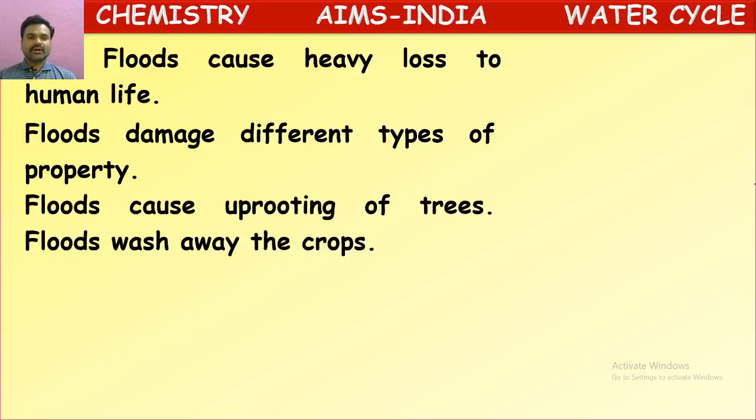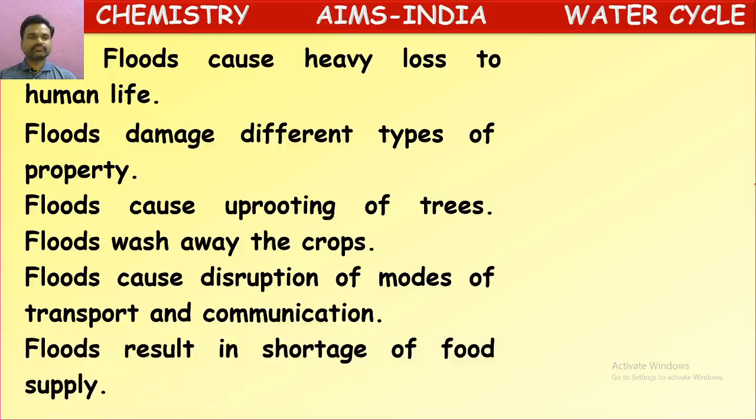Floods cause uprooting of trees. Floods wash away the crops. Yes, sometimes we observe floods causing uprooting of trees. Even big trees will fall down because of this flood. The soil around the tree will be washed away, so there is no proper hold for these plants and trees. They will fall off.